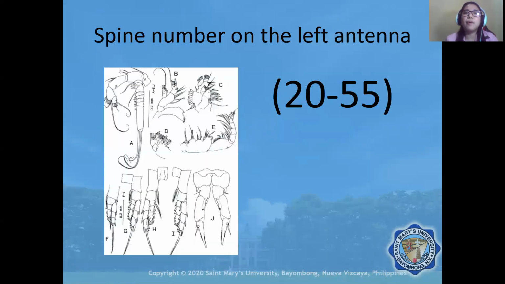Okay, let us move. How about spine number on the left antenna? So usually it is 20 to 55. However, if we only consider just a few, like for example, only 20 and 25, you will limit it into 2 only, the classification changes.